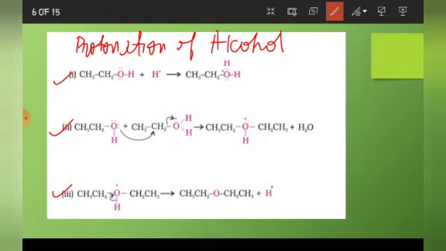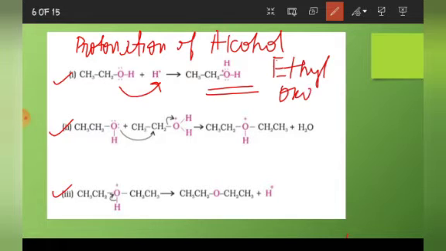Here we will get protonated alcohol. This H plus will attack and attach to form ethyl oxonium ion. If you write down the name, this is known as ethyl oxonium ion.